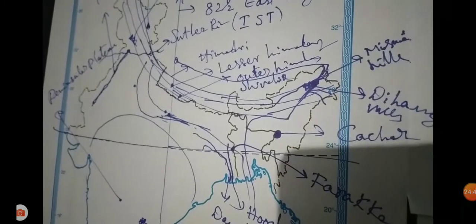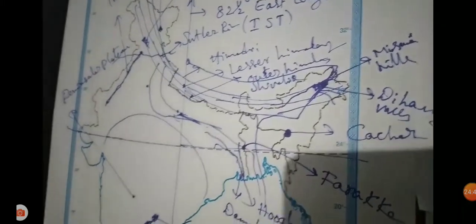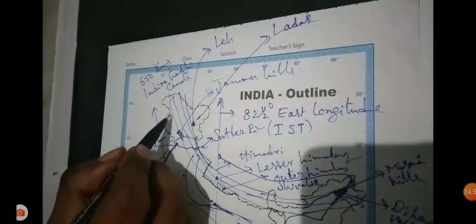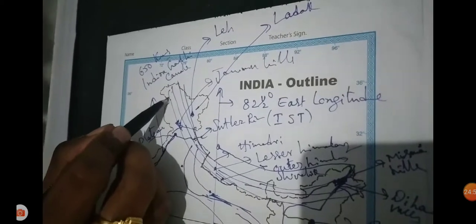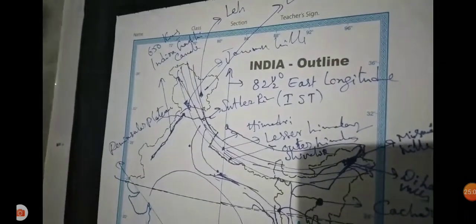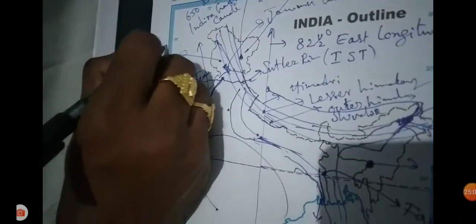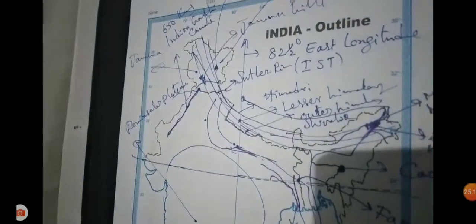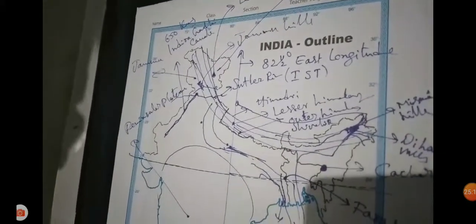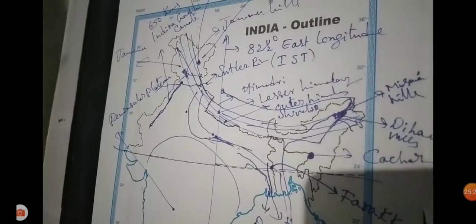So you can note the tributaries: Dibang, Dihang, Lohit. Now Leh, this place, is in Ladakh. Now we are identifying Ladakh, now a union territory. The Jammu and Kashmir state was changed into two union territories: the Jammu and Kashmir union territory and the Ladakh union territory.